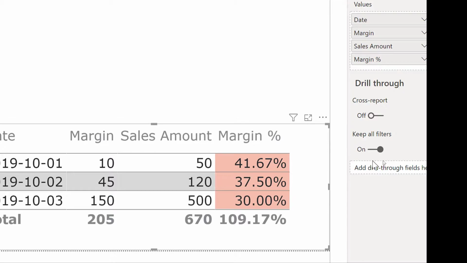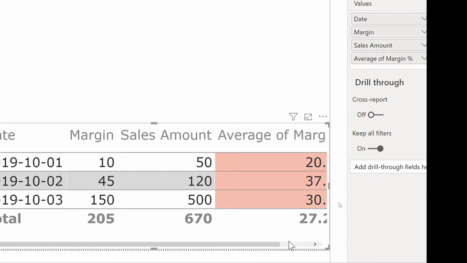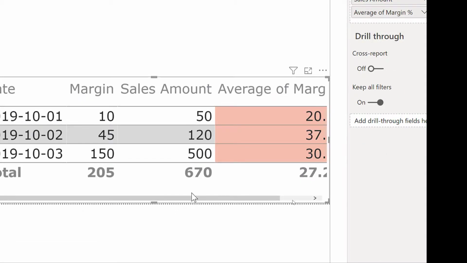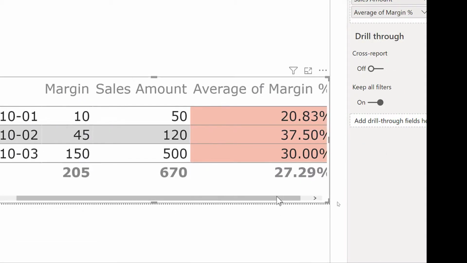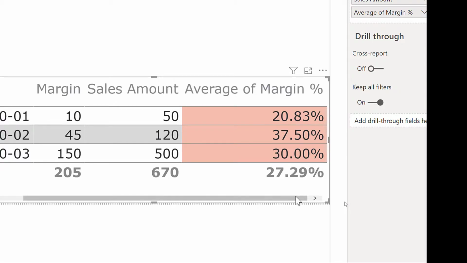When I choose this, of course the number changes. It's going down to, let's go there, 27 something. Is this the right number? How can we check? We would expect that the margin is always the margin divided by the sales amount. So 10 divided by 50 is 20%.